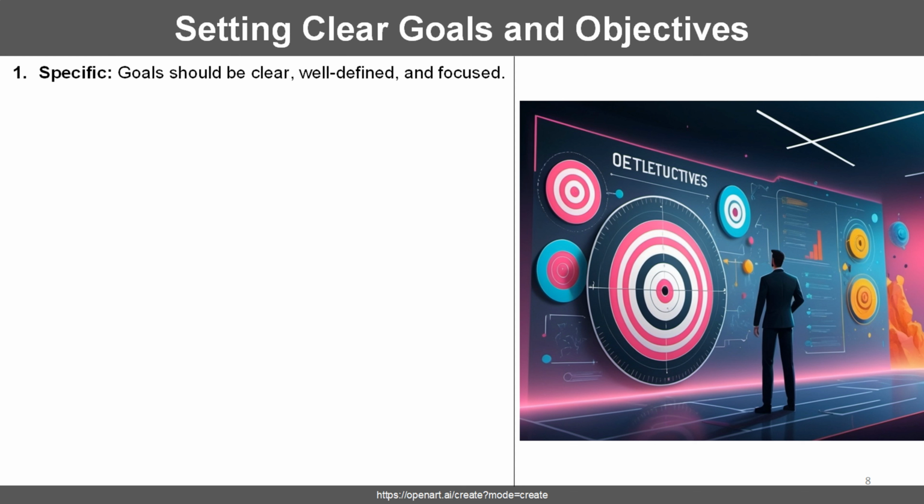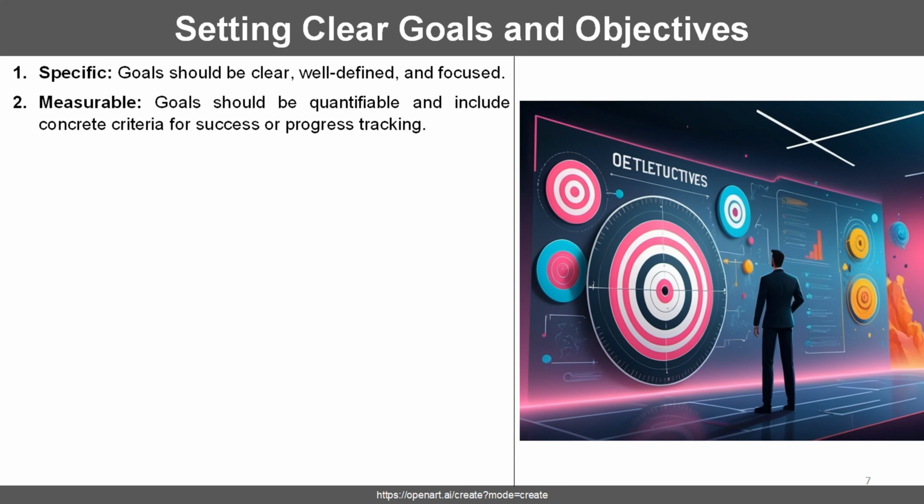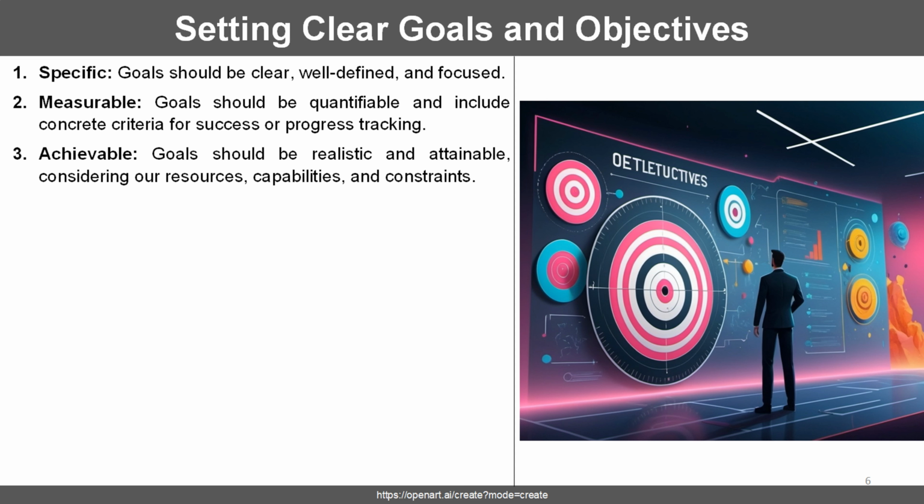Specific goals should be clear, well-defined, and focused. They help us know exactly what we want to achieve and provide a strong sense of direction. Measurable goals should be quantifiable and include concrete criteria to track success and monitor progress along the way. Achievable goals should be realistic and attainable, taking into account our resources, capabilities, and any constraints that we may